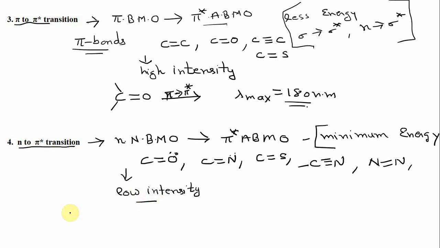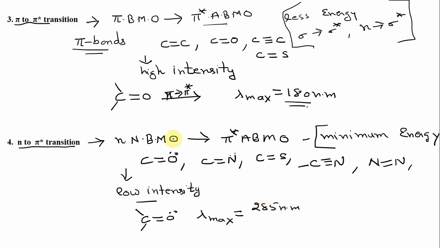For example, take the carbonyl compound again. In a carbonyl compound, the n to pi star transition is also possible, and it takes place at a wavelength of 285 nanometers.